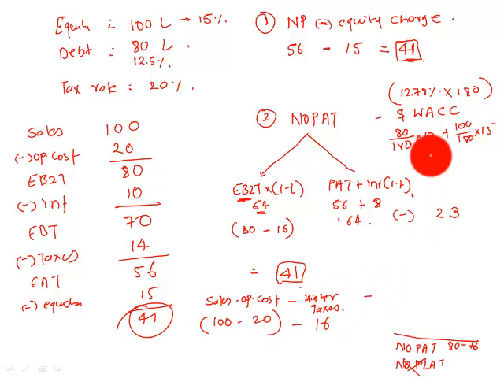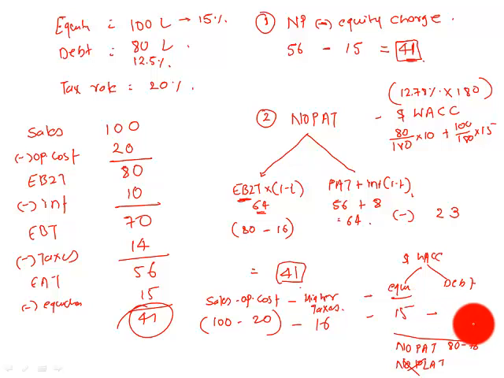From this we are reducing dollar WACC. Dollar WACC is made of 2 parts: cost of equity and cost of debt. Cost of equity is 100 into 15%, which is minus 15. Cost of debt is 80 into 12.5%. No, 80 into 10%.